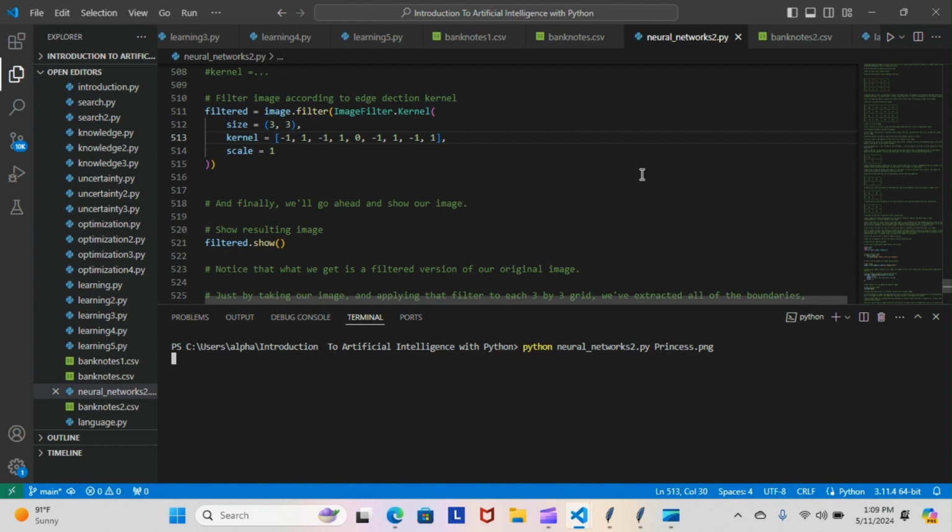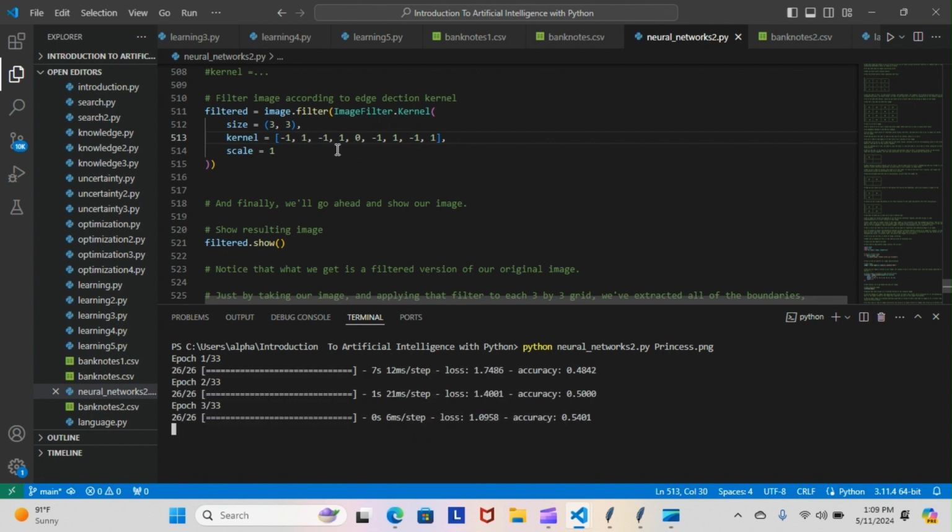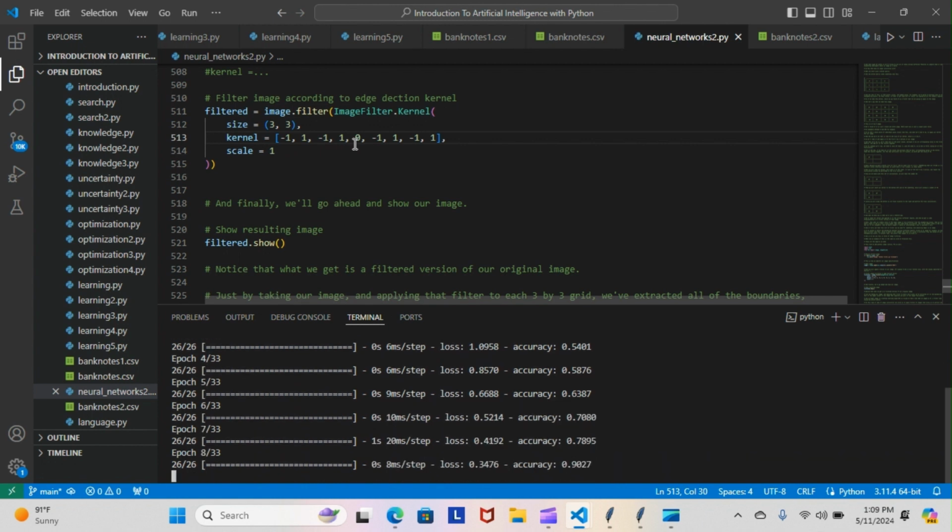As soon as things boot up, we can dive into that and see what's going on. Again, it shouldn't be taking this long, as I did drop the epochs back down from 69 to 33. We should be running through that fairly shortly. It should be starting up any second now, and then we can get our image propagated to our screen so I can show you exactly what we're working with. Again, as you recall, the original kernel value was all -1s basically, with the 8 for the center value. Now we have alternating -1s and +1s with a 0 for our center value, and we're going to see how that affects our image.